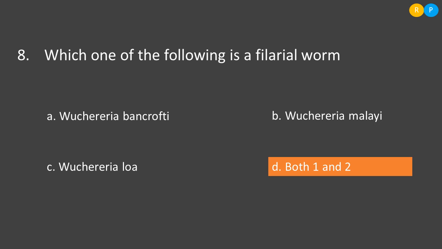So let us see the options. Option A, Wuchereria bancrofti. Option B, Wuchereria malayi. Option C, Wuchereria loa. Then option D, both 1 and 2. So option A and option B actually belong to the group of filarial worms. So the correct answer here is option D.